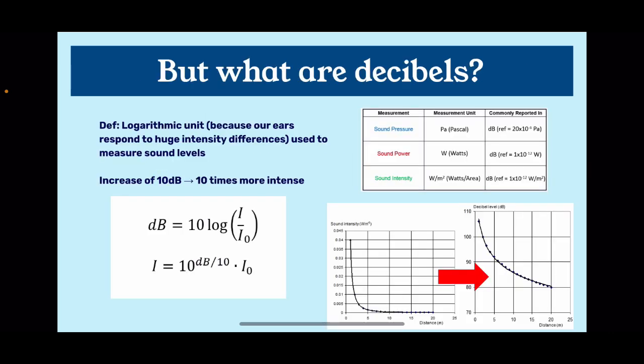Now, what are decibels? The decibels are going to be a logarithmic unit scale used to measure sound levels. Our ears don't perceive sound intensity linearly, they respond logarithmically. And this is why we're going to use sound levels in decibels instead of watts per meter squared, for example. And it's more intuitive because an increase of 10 decibels is 10 times more intense. Our ears respond to huge intensity differences, in other words. As you can see, there are many conversions into decibels for different sound levels.